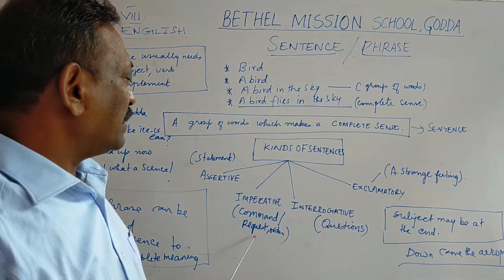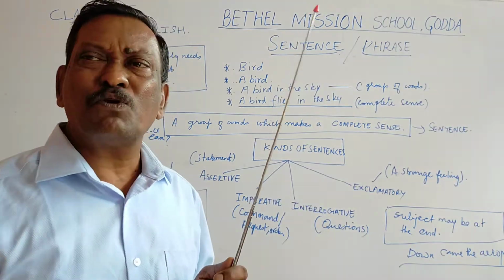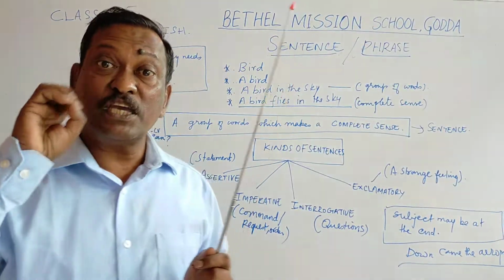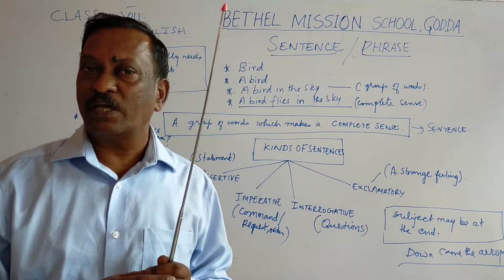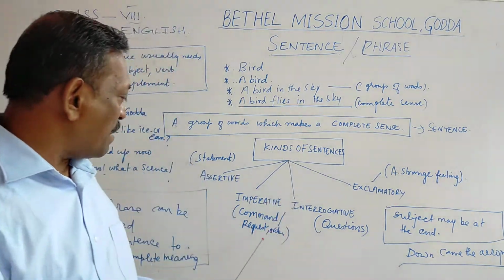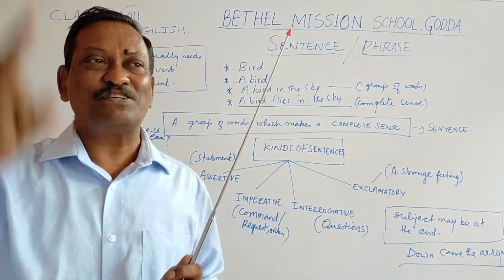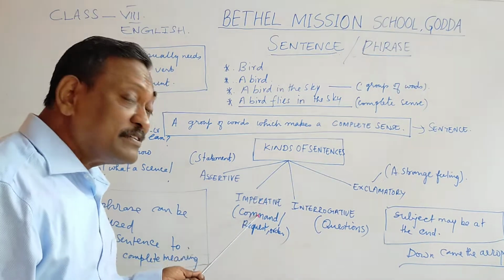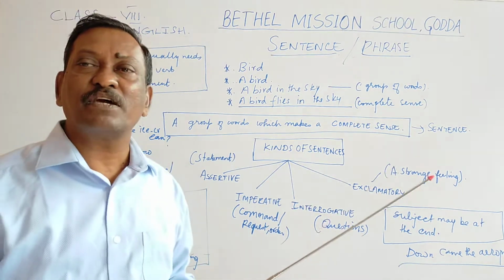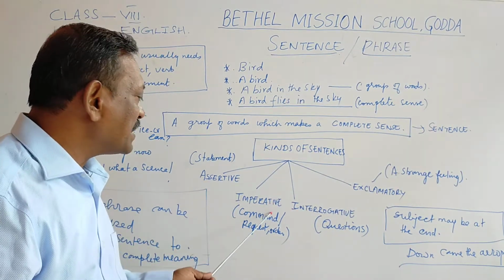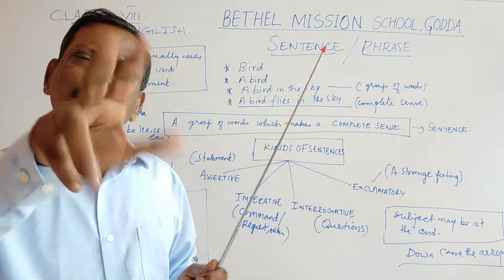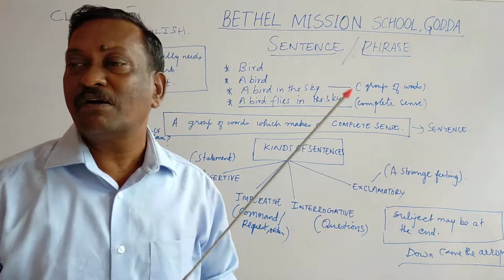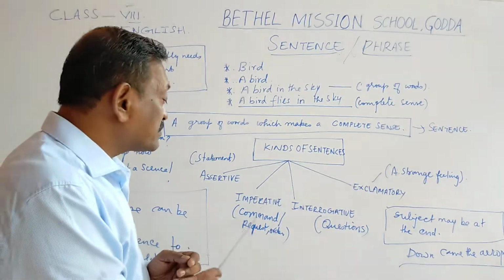The second one is an imperative sentence. What do you mean by imperative? It gives you a command. It gives you an instruction. It makes a request. For example, stand up. Now the teacher tells the student, stand up. So that is a command given by the teacher. And that sentence, which has a command, comes under the imperative category. It can also include a request. For example, please give me your book. May I have your pen? Please sit down. So it is a request.